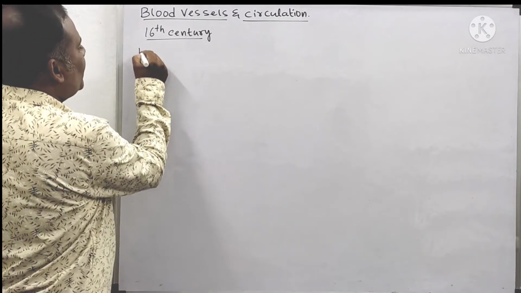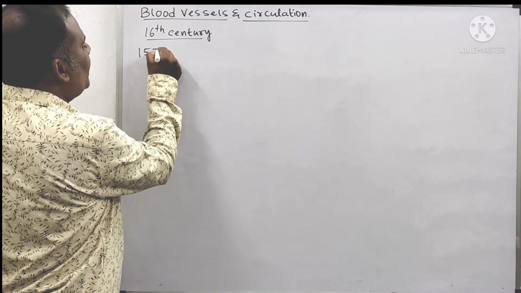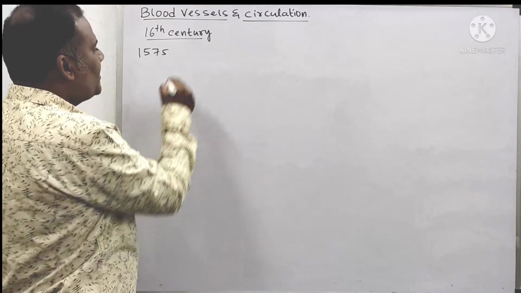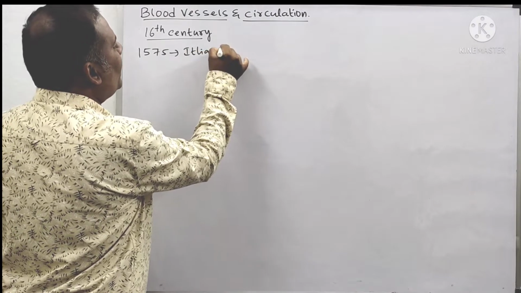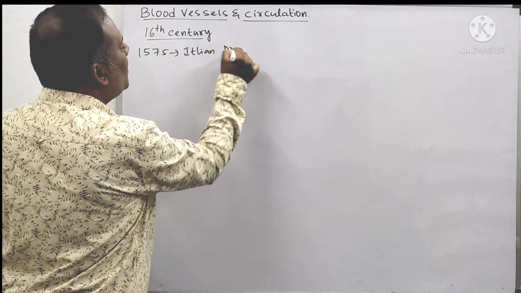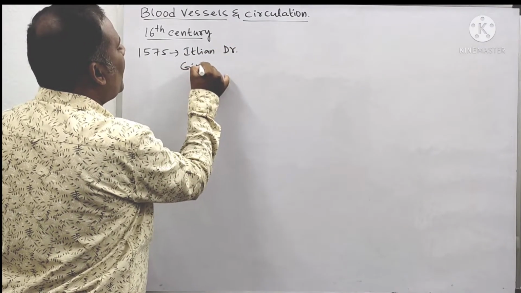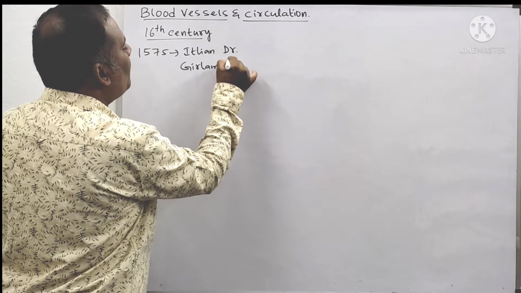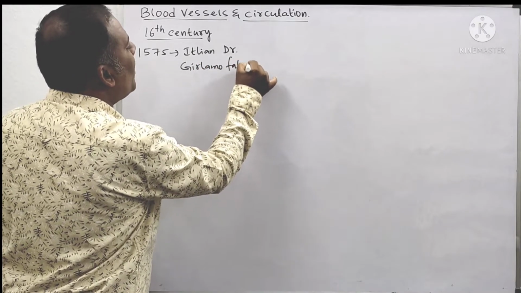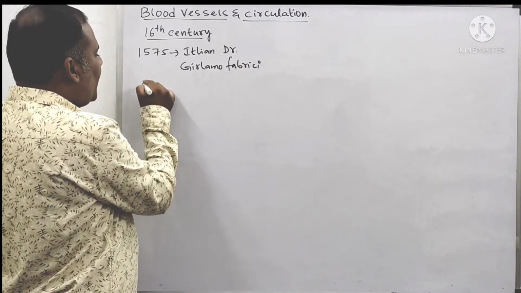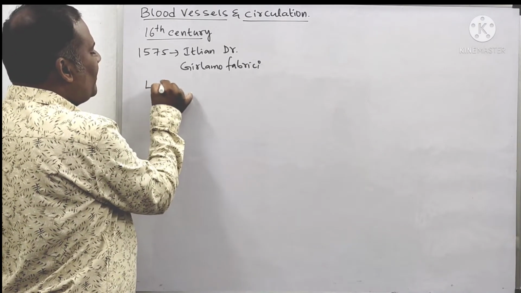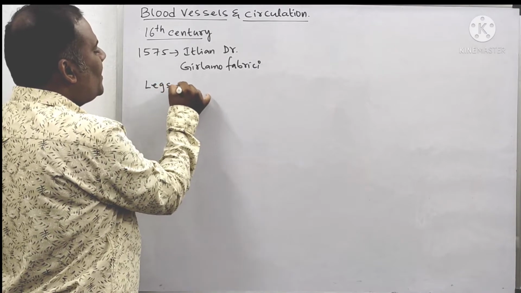But for the first time in the year 1575, an Italian doctor called what? Girolamo Fabrici is the first Italian doctor who said that in the legs, he investigated upon what na, legs, in the